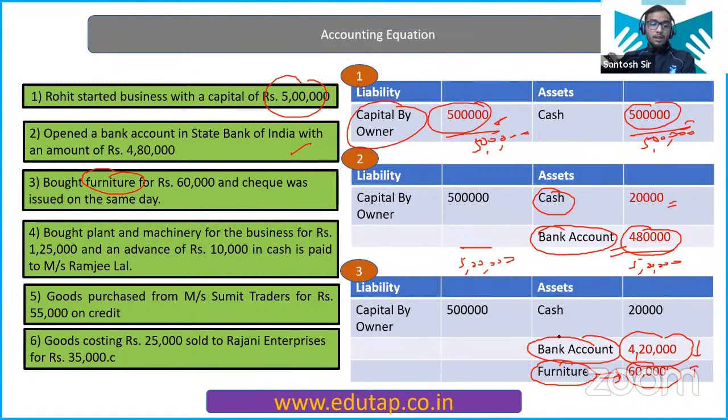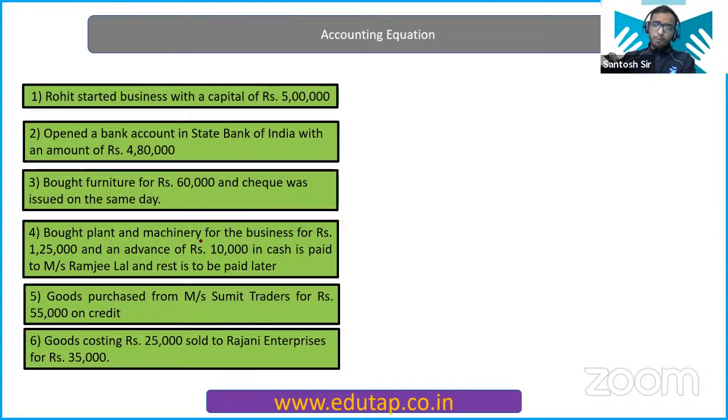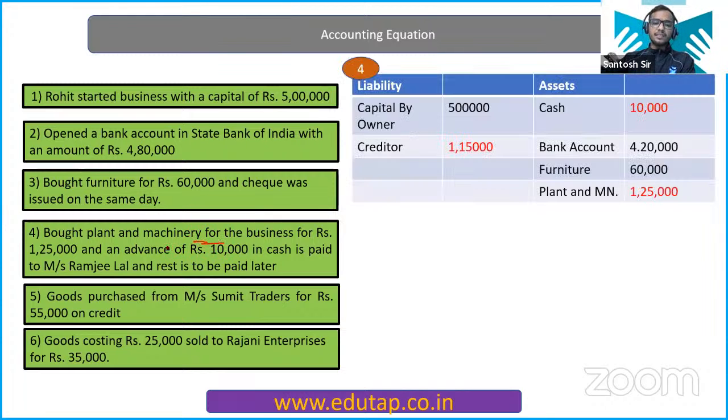Fourth transaction. Bought a plant and machinery for the business for rupees 1,25,000. So buying a machinery, again on the asset side, what is going to happen? It will increase by 1,25,000. But it says, an advance of 10,000 in cash is paid to Ramji Lal, and the rest of the amount is to be paid later. So this Ramji Lal becomes your creditor now, because you have only paid rupees 10,000, right?